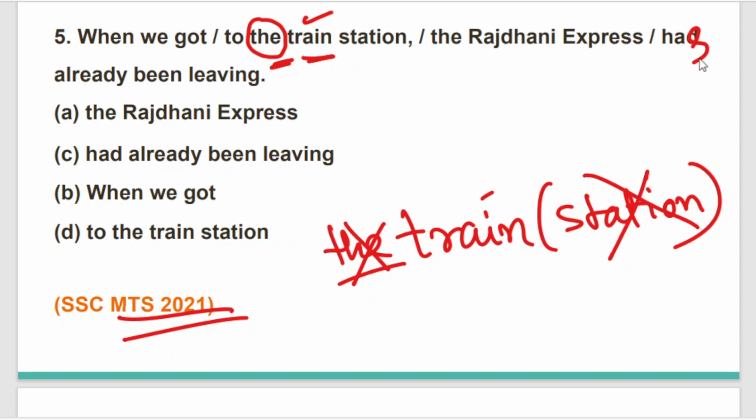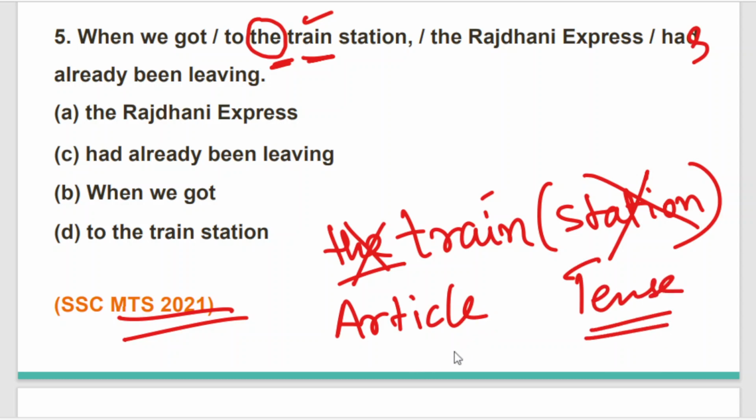As I'm telling you quite a number of times, you have to use all the chapters' knowledge. Not only one chapter is essential for solving one chapter's question. In this question, we have to have the knowledge of both article and also tense. Both of them are equally important.